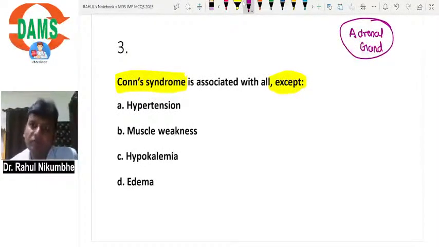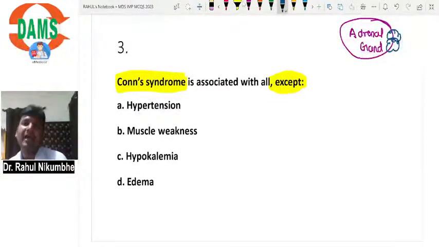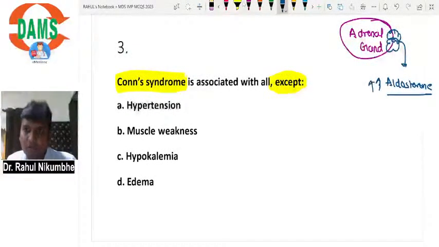Now all of you know that the adrenal gland secretes aldosterone. Suppose this adrenal gland is having a tumor. Tumor means abnormal cells, tumor cells, cancer cells. They are secreting a lot of aldosterone. And tumor cells always secrete hormone independent of everything.